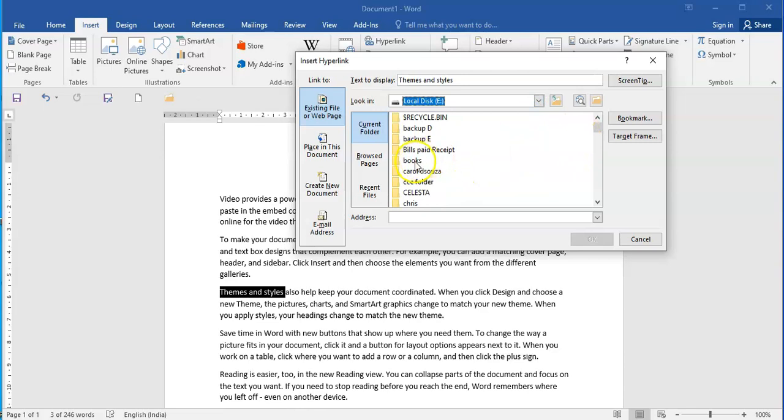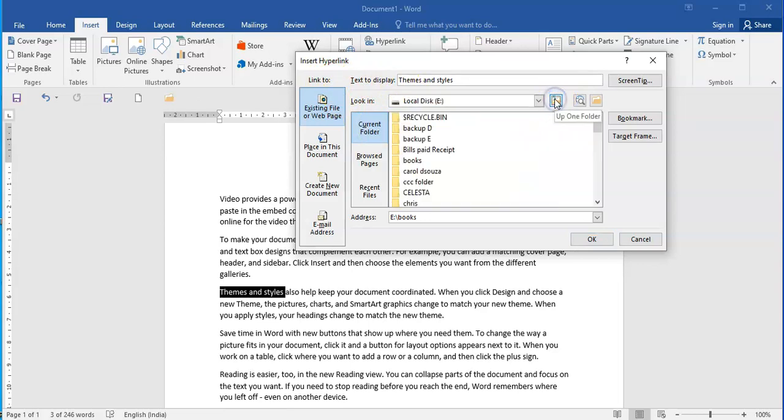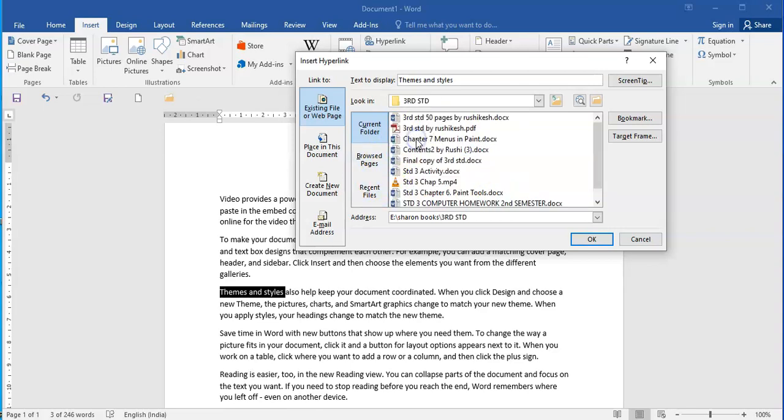Then I have a books folder, so I go back one level up, and I have some Sharon books. I will select third standard chapter 7 menus in paint, the Word file, and then I say okay.